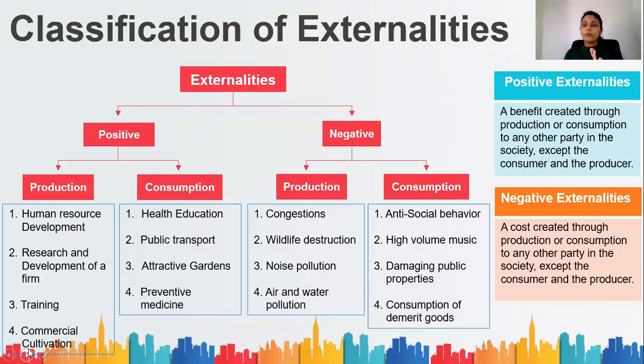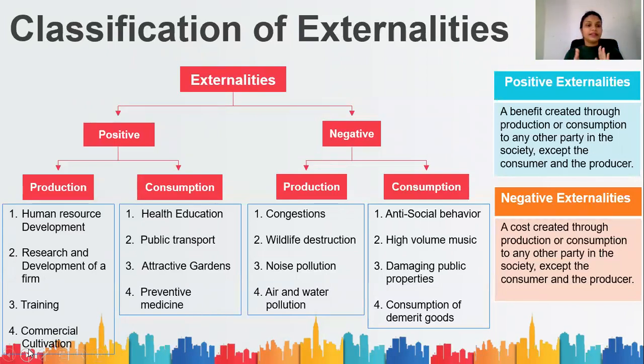Positive externalities are a benefit created through production or consumption to any other party in the society except the consumer or the producer. If it is a positive externality, it generates benefits, not costs, not to the consumer or the producer, but to the third party. A negative externality is a cost to the third party who is neither the producer nor the consumer.